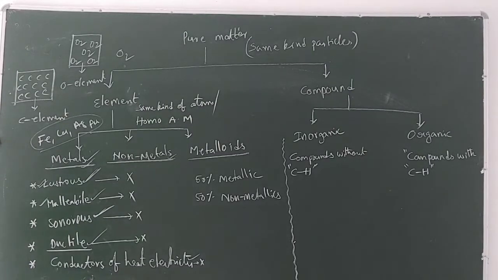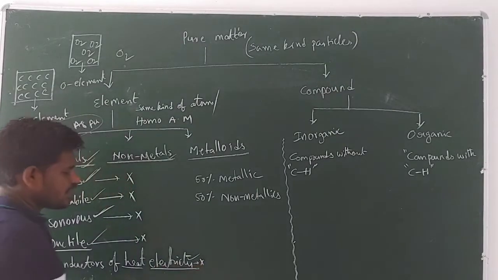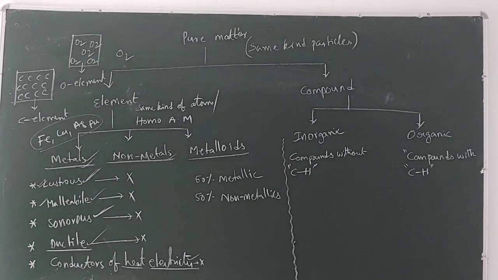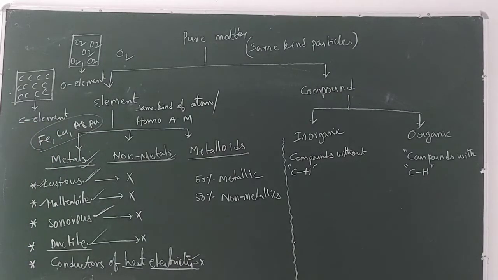Elements which act as heat conductors and electricity conductors are known as metals. So elements which exhibit these properties are known as metals. Examples: iron, copper, silver, gold, and a number of other examples are there.